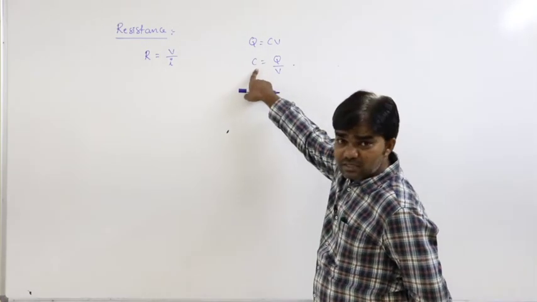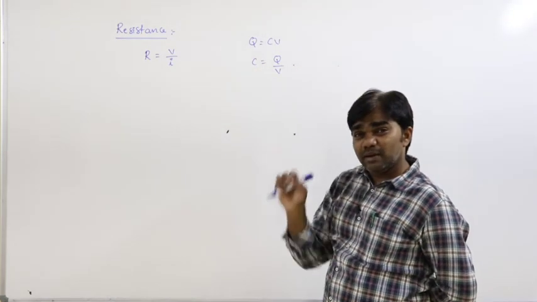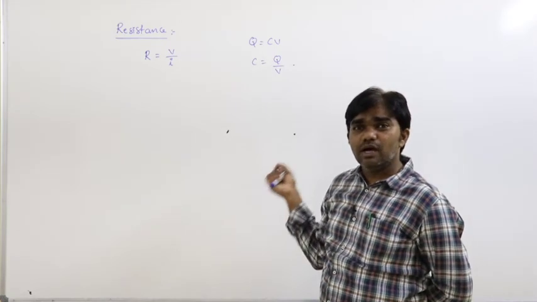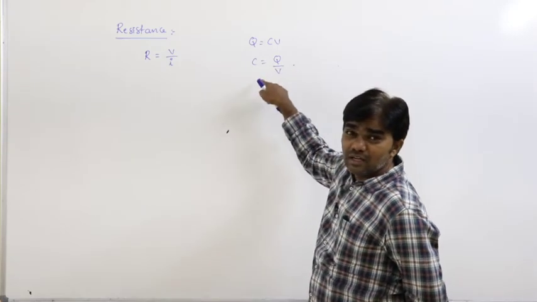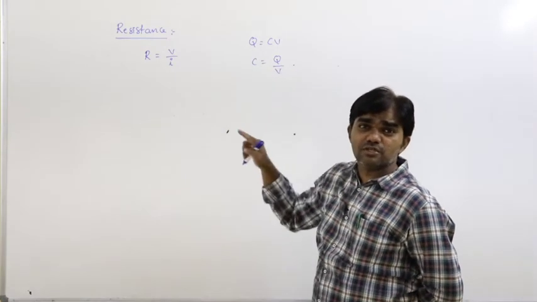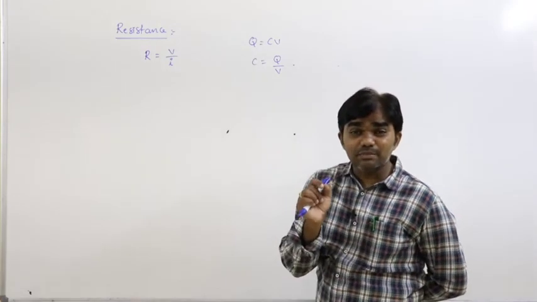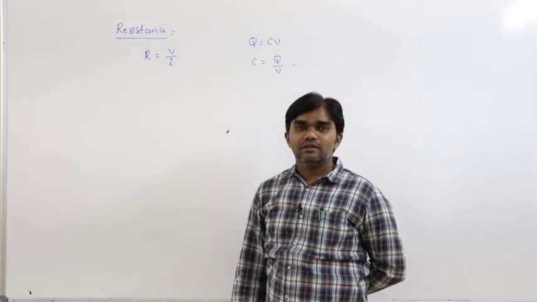In magnitude, capacitance depends on charge and potential, but capacitance does not depend on charge or potential. Capacitance depends on the dimensions of the conductor.